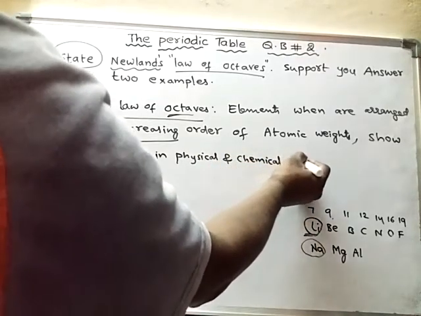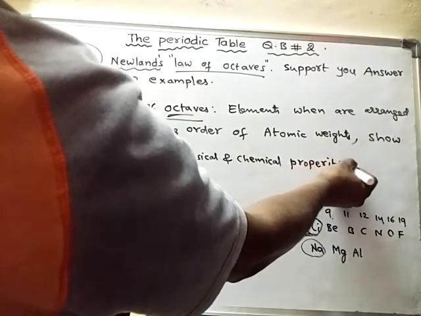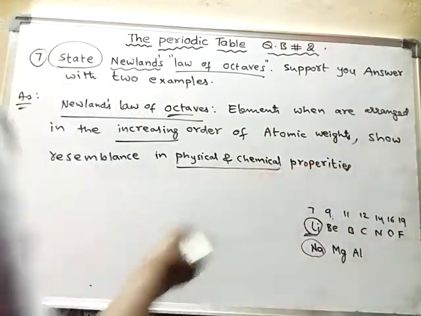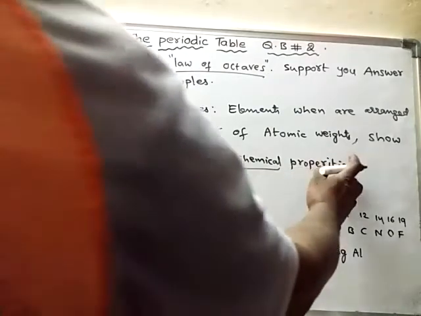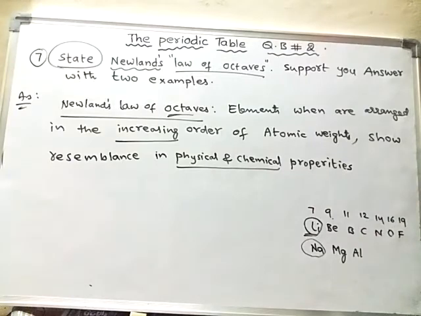Properties are generally of two types: physical properties and chemical properties. Physical properties means color, texture, density, boiling point, melting point. They are called physical properties.